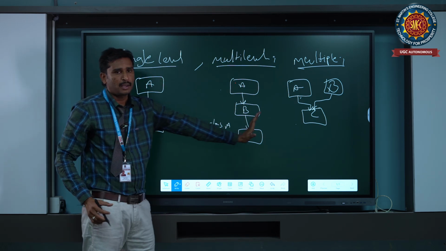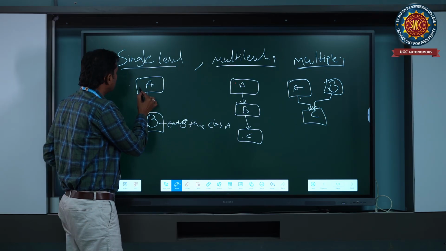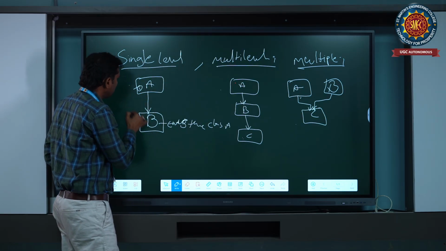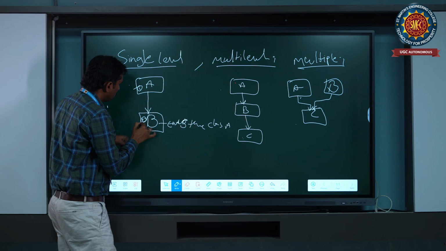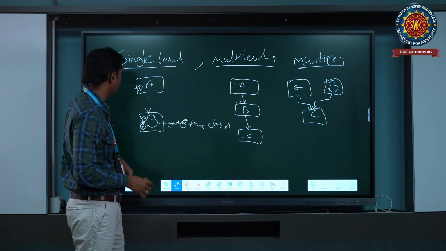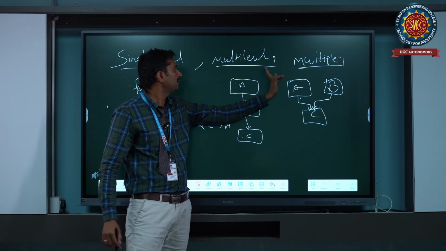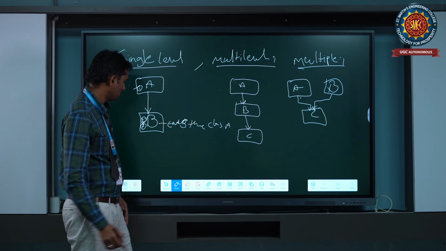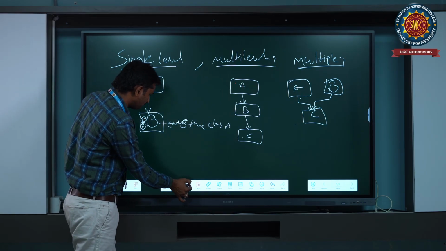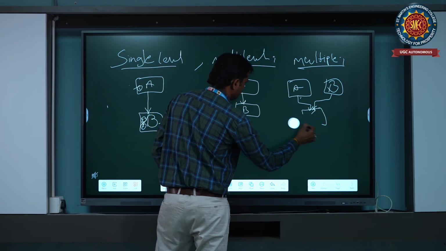This is the complete inheritance. Once we write it here, we no need to write it again; we can just use the class A object. This is about single level, multi-level and multiple inheritance.